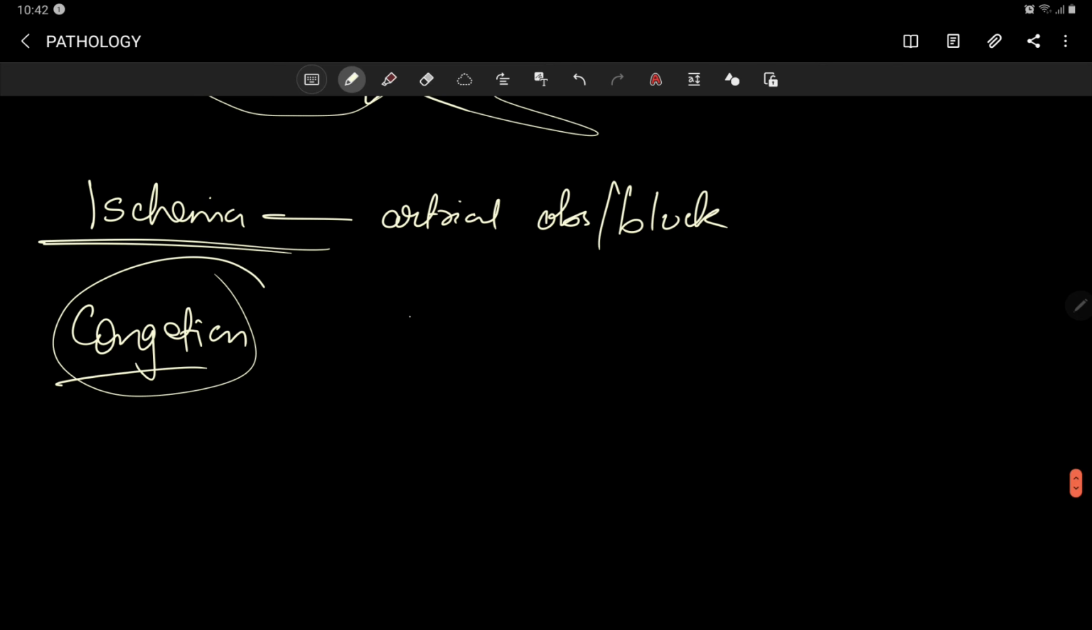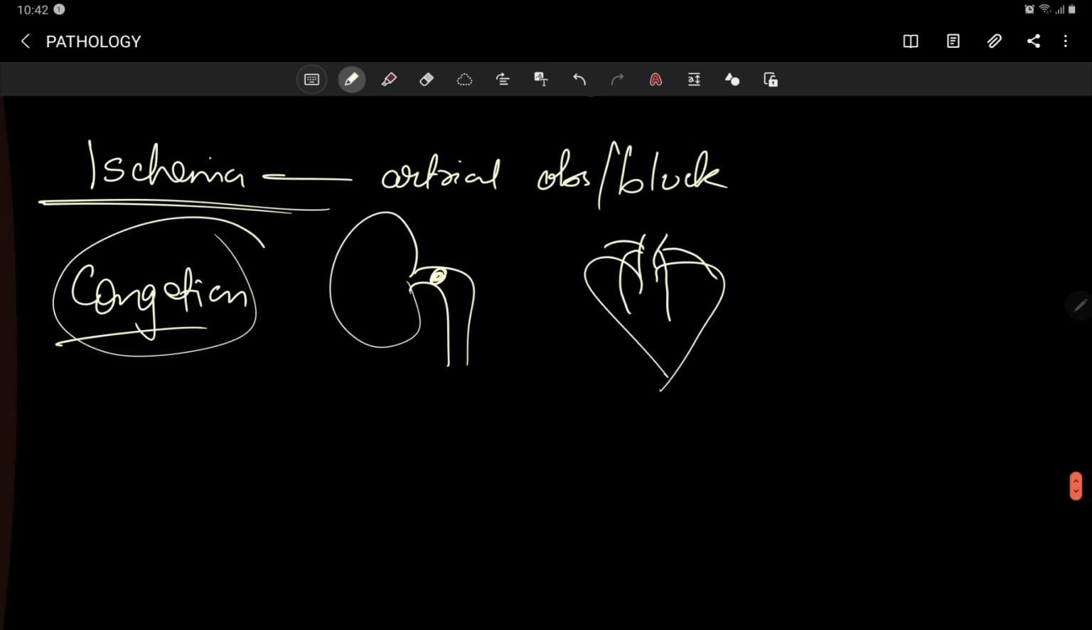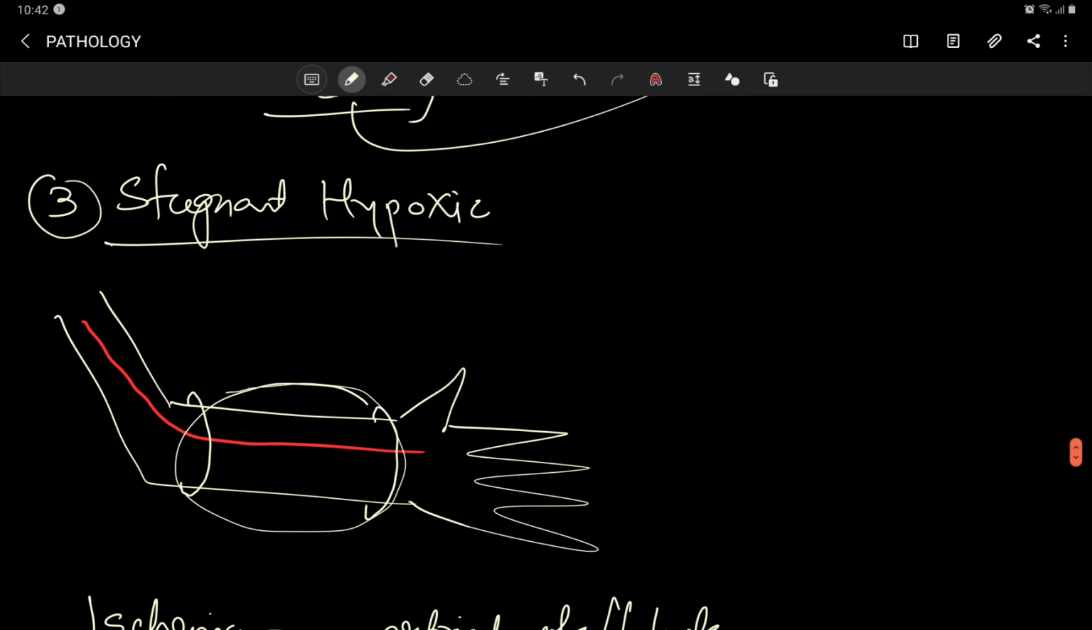Suppose the kidney is supplied by an artery with oxygenated blood. If there is a blockage, it will cause ischemia. The heart is supplied by the coronary arteries coming from the aorta. A blockage in those arteries will lead to ischemia. In stagnant hypoxia, you have to remember one thing: the most common cause is ischemia.